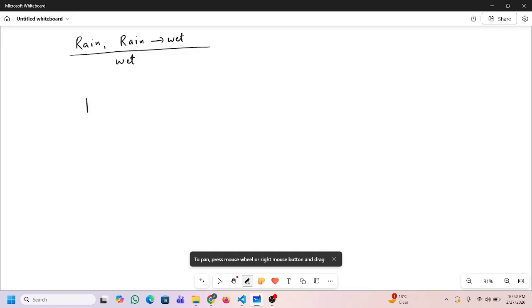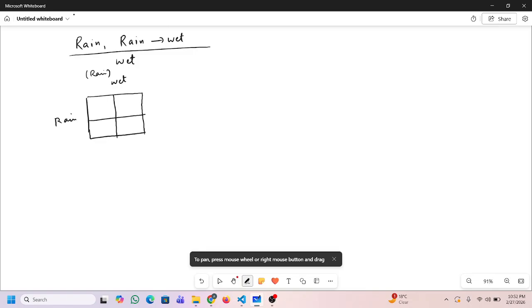So in the last classes I had taught you how to compactly represent a formula. If I depict this as rain, here I am depicting rain, and this is wet, and here it is rain.